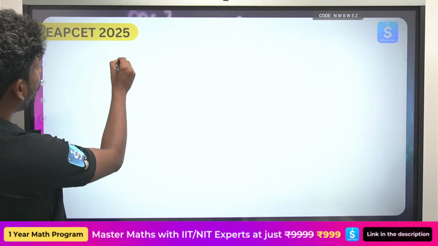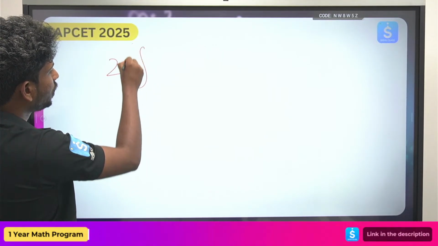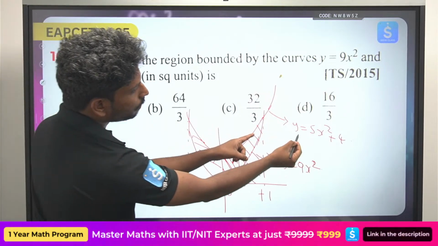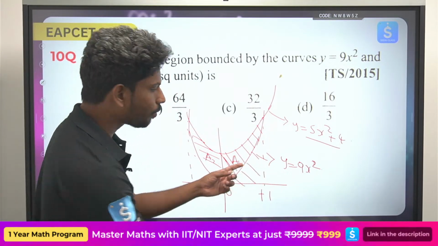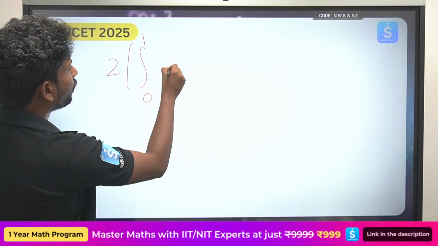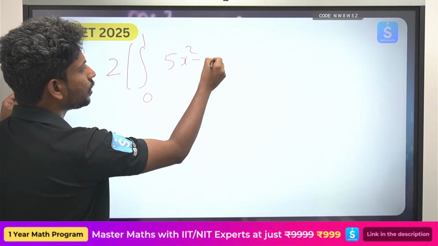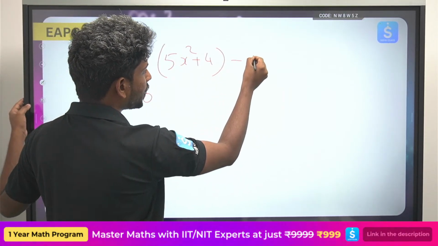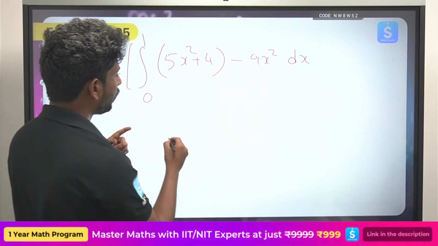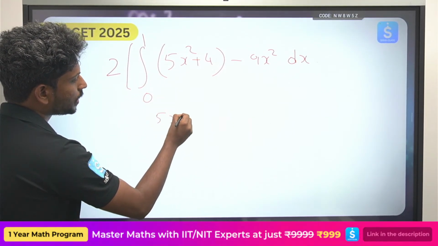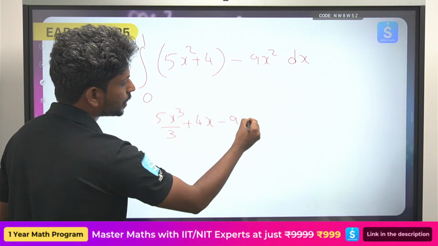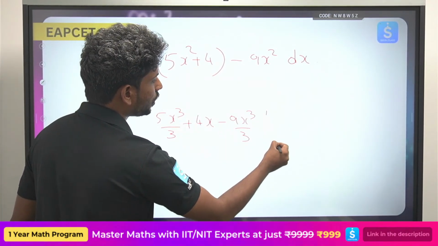So now you have 2 times of integral from 0 to 1. Look here, what is the curve on top? Y is equal to x square plus 4. And what is the bottom curve you have? Y is equal to 9x square. So 5x square plus 4 minus 9x square. So what is the value? You have 5x cube by 3 plus 4x minus 9x cube by 3 from 0 to 1.